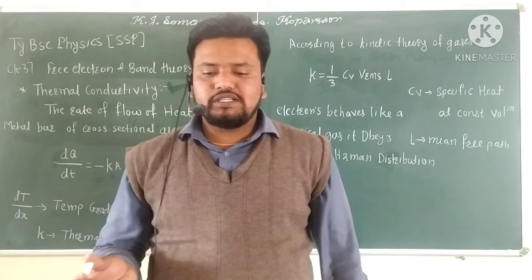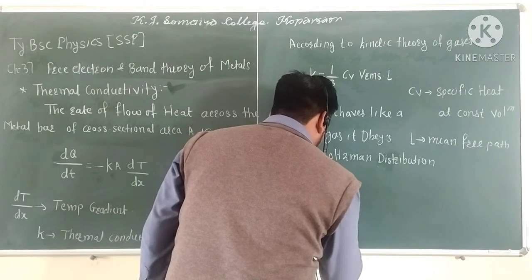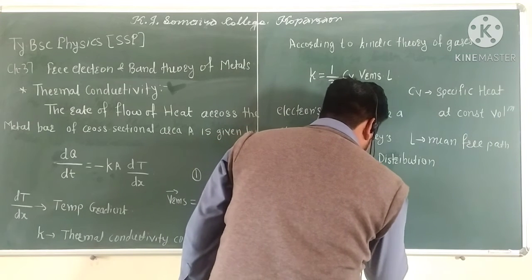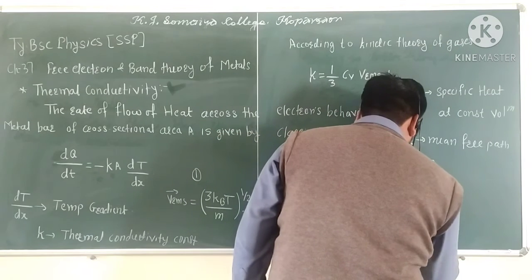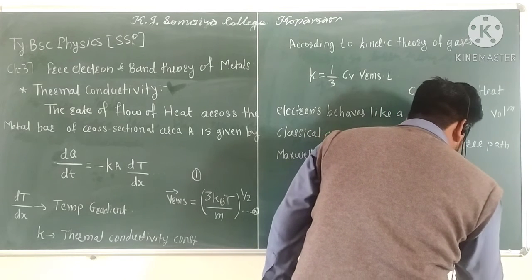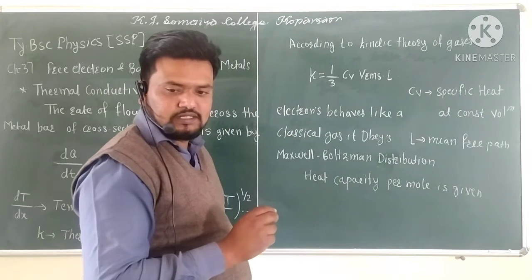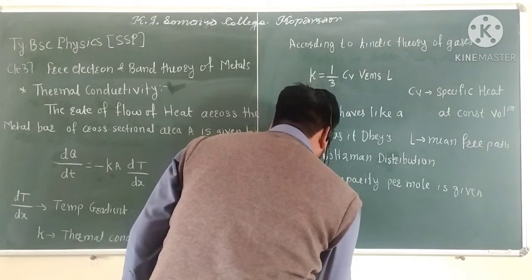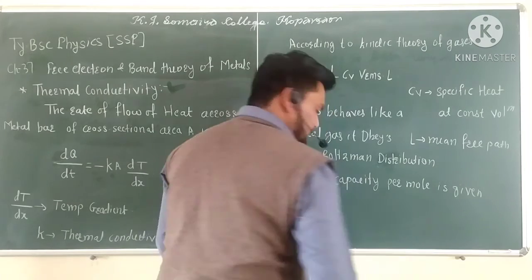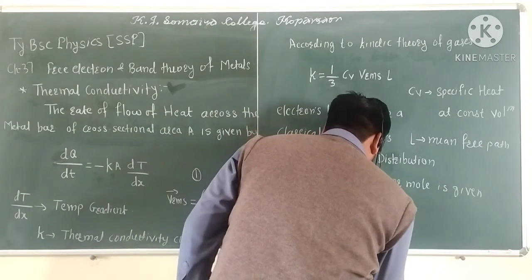According to Maxwell-Boltzmann statistics, the heat capacity per mole is given by the relation 3R by 2, or the relation will become 3 N kB divided by 2.